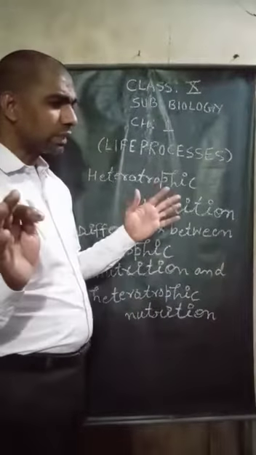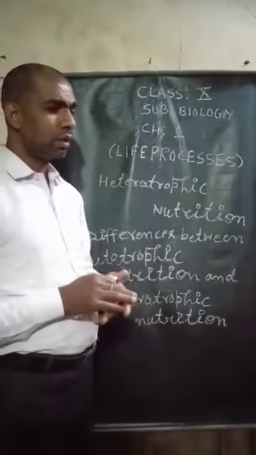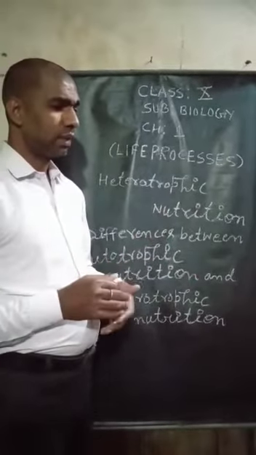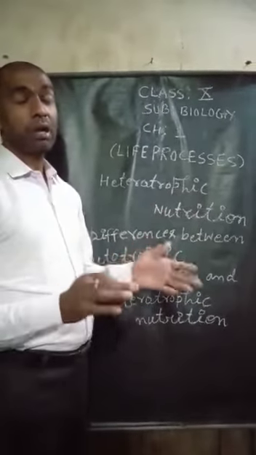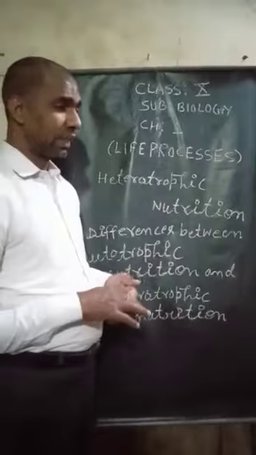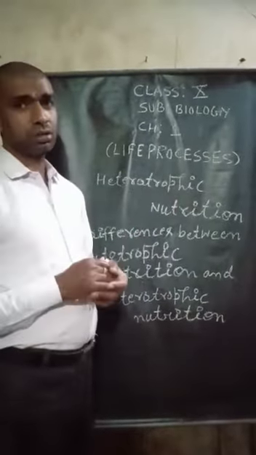There are some other organisms that derive their nutrition from plants and animals without killing them. However, the organism may harm their host.